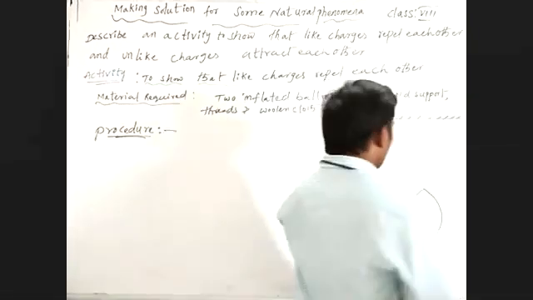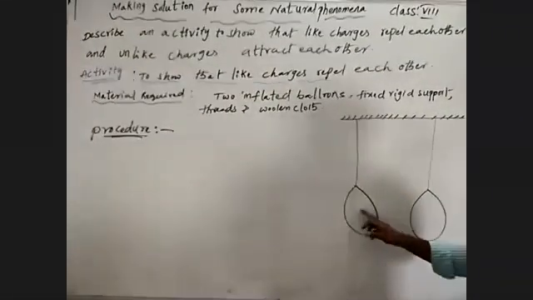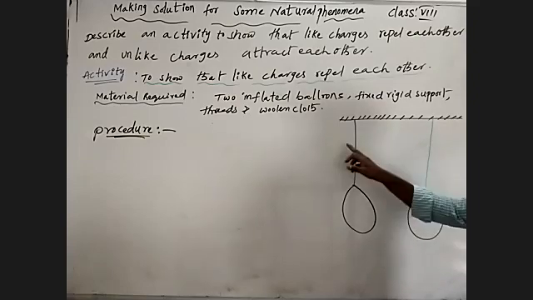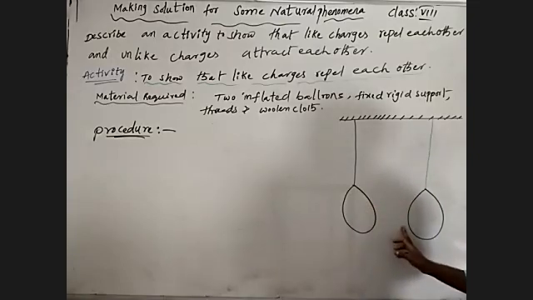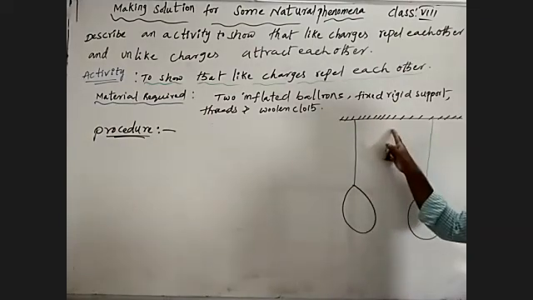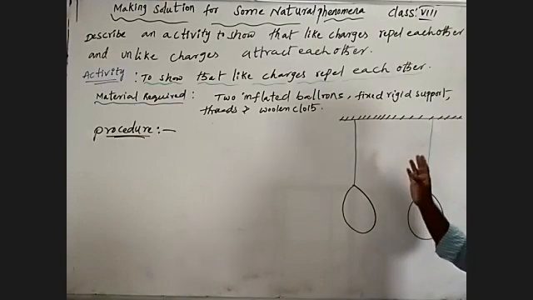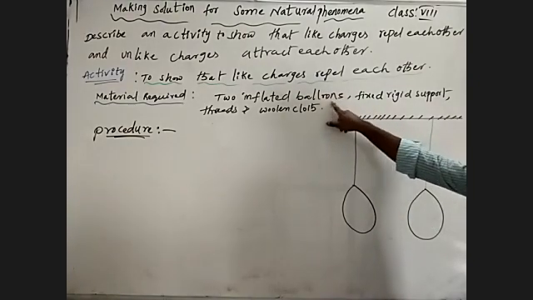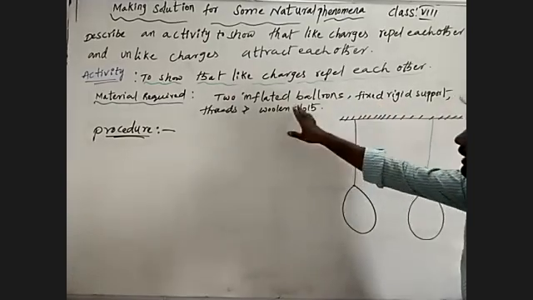What I'm saying is, take two inflated balloons and hang them to the fixed rigid support with the help of thread at a distance apart. We should not place them in contact with each other. Understand? So we used balloons, a fixed rigid support, and thread. Then what remains?